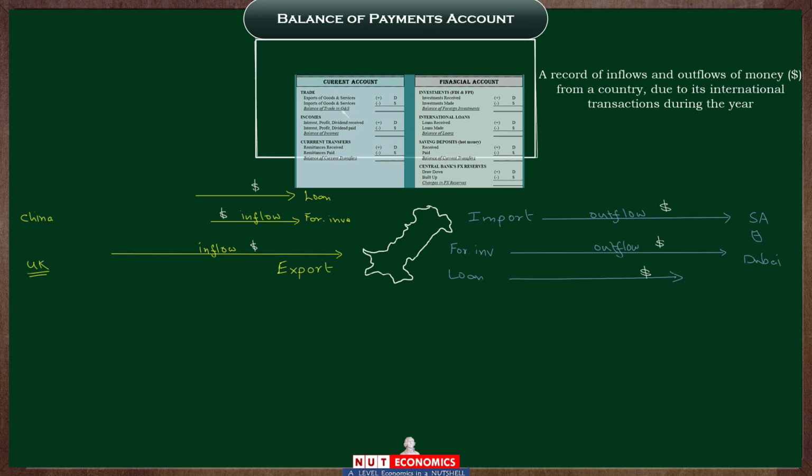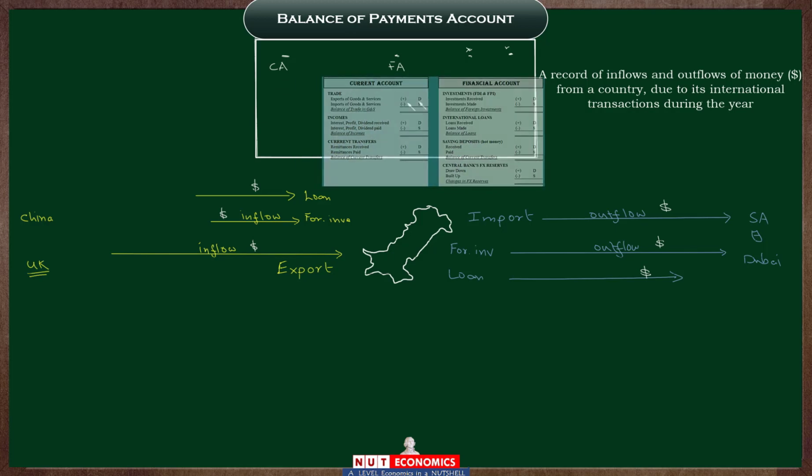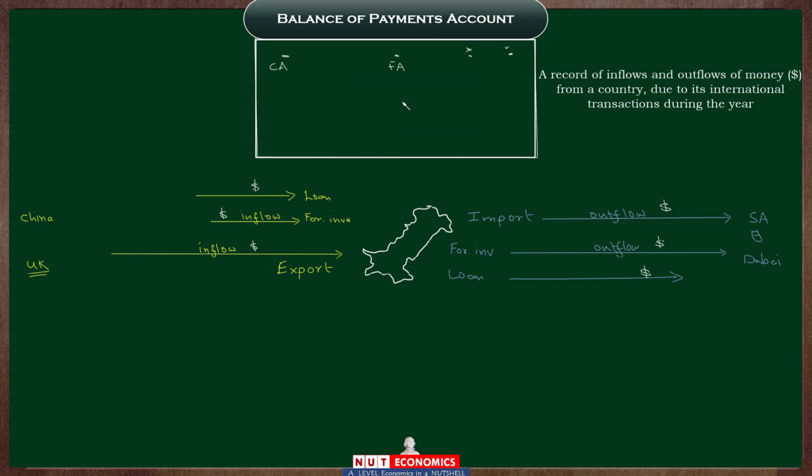There are some international standards. There is this international format according to which you have to divide this country's balance of payment into 4 different sections. Now, 2 of these sections are just a formality, so we will be focusing on the first section, which is known as the current account, and the second section, which is known as the financial account. Both of these are then further divided into different subsections. But the main function of all of these sections and subsections of the balance of payments is to do one same thing. They are trying to record the inflows and outflows of dollars.